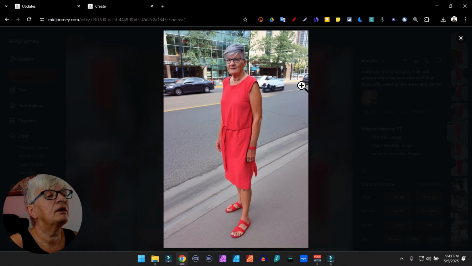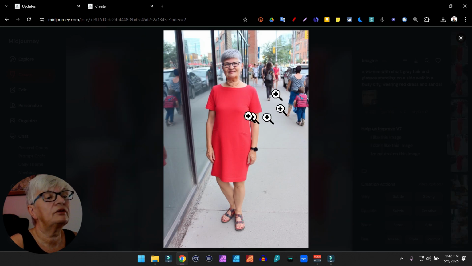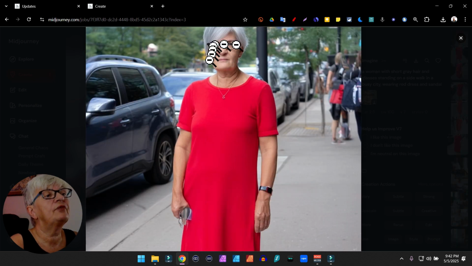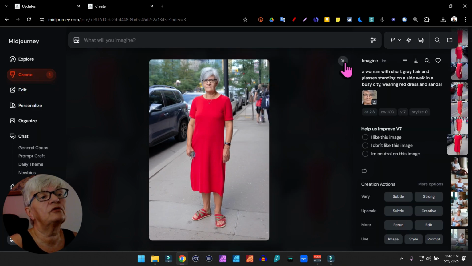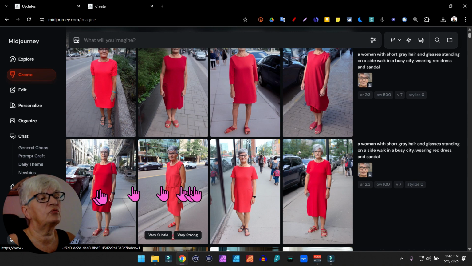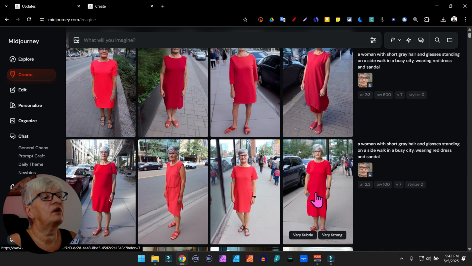I don't know about the rest, but that looks a little weird. We have a lot of those. And face looks like me. The hair is a little different here, a little longer. But it's acceptable, depending on how close to the image you want to be. And this was with the Omni weight of 100.